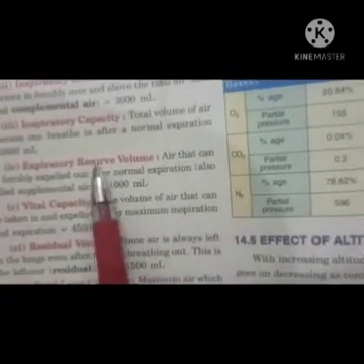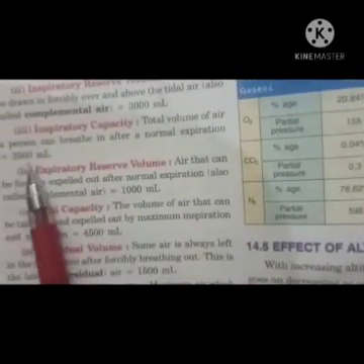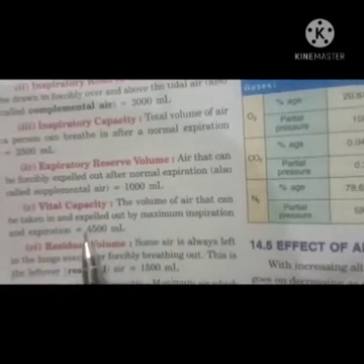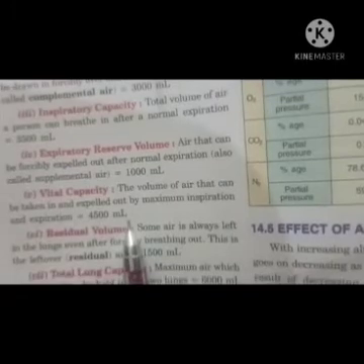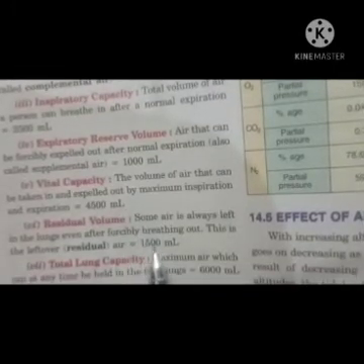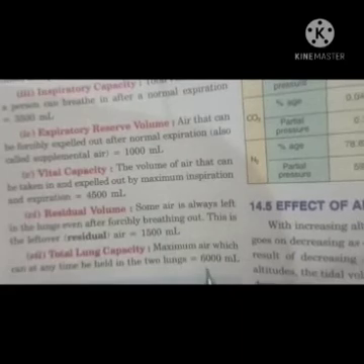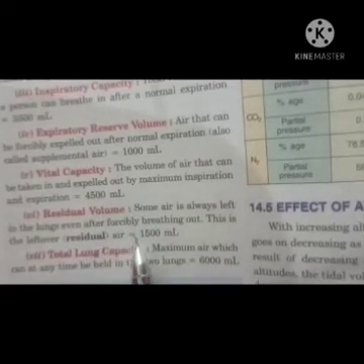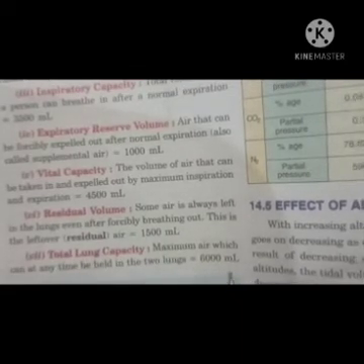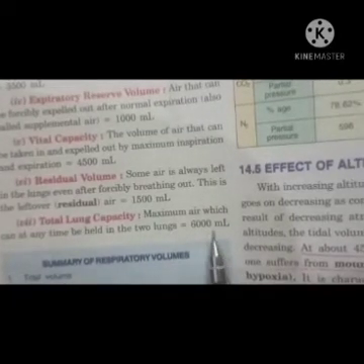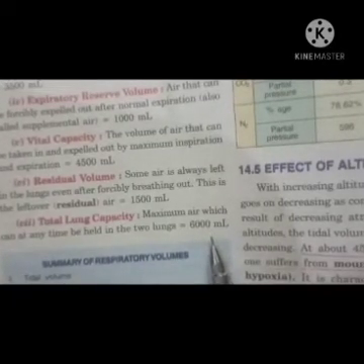First, 3500 plus 1000 is 4500 ml, your vital capacity, and 1500 ml is what is left in the lungs even when you forcibly breathe out. So the total is 4500 plus 1500, that is 6000 ml. So the total lung capacity is 6000 ml, right?